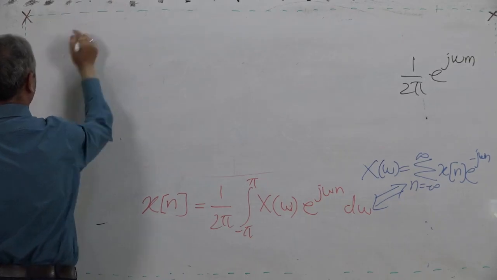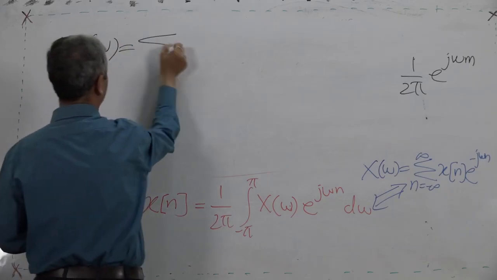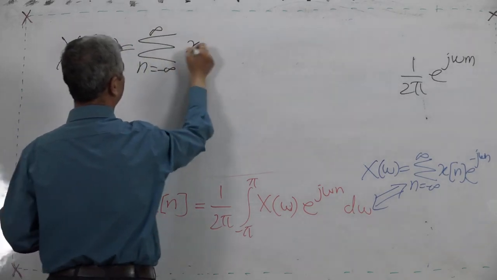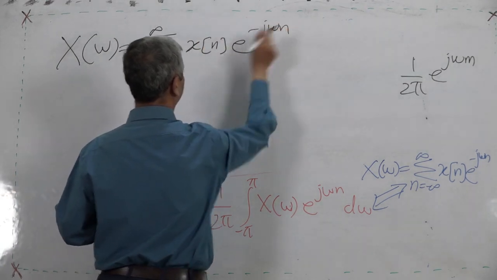First, the transform: X of omega is equal to the summation from n equal to minus infinity to infinity of x n e raised to minus j omega n.